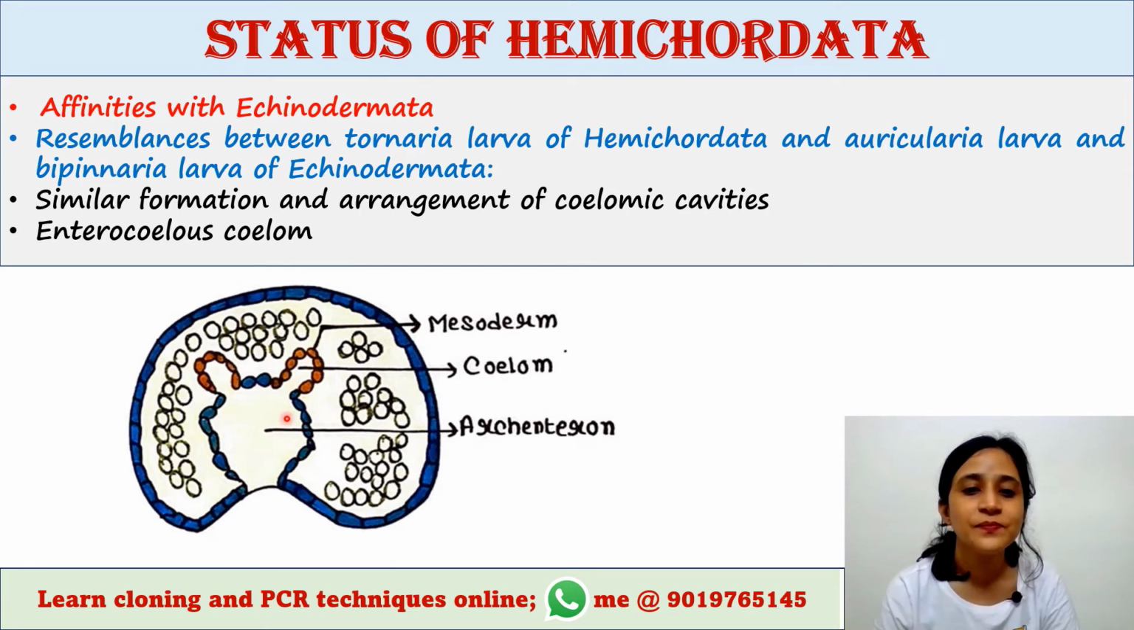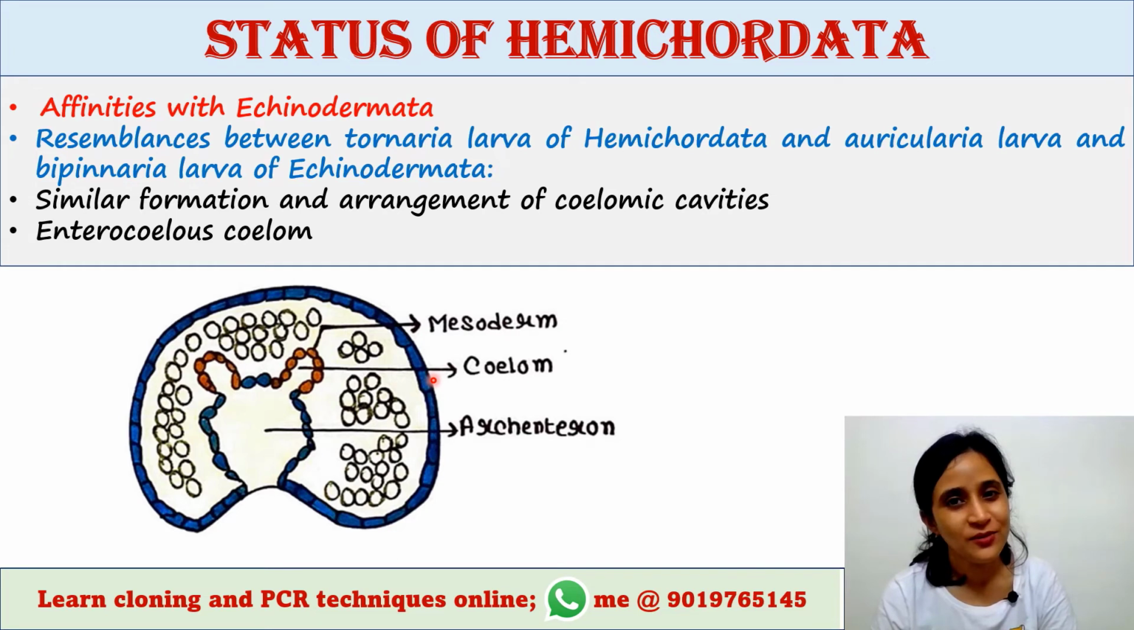Archenteron is the primary gut, and here you can see the folds. Two folds are there in this archenteron area. These two folds will be pinched off from this archenteron, and here the coelom is getting formed. This type of coelom is called enterocoelous coelom, and both of them have this type of coelom.